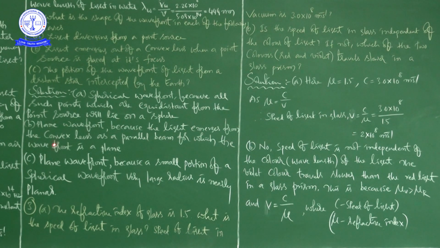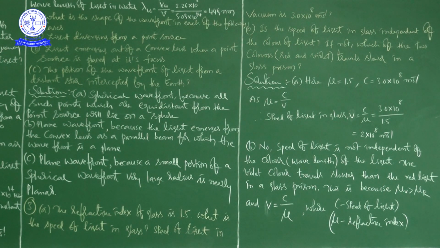Right? Next, light emerging out of a convex lens when a point source is placed at its focus. Here it is a plane wavefront, because the light emerges from the convex lens as a parallel beam for which the wavefront is a plane.